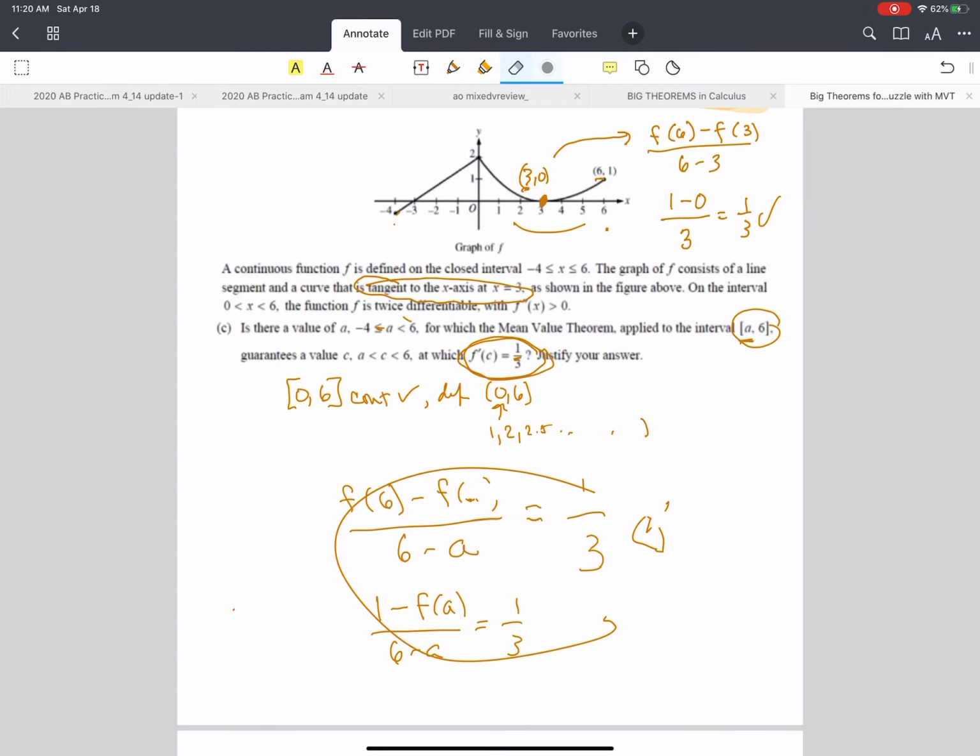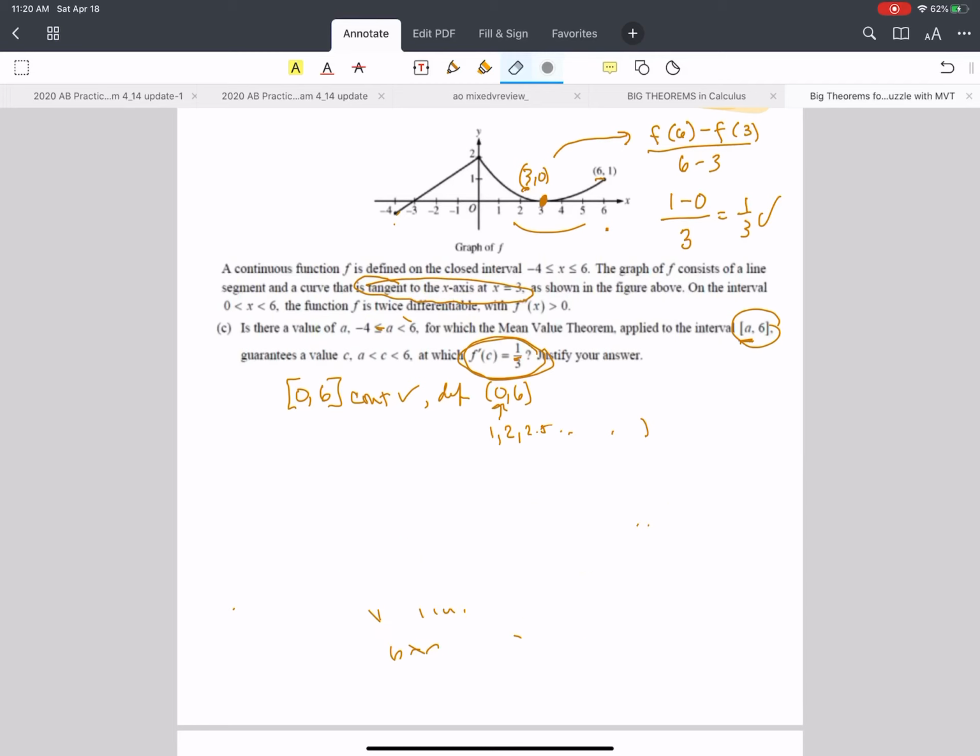I'm going to erase this and say I don't really need this part. Or you can put a little slash through it. It doesn't really matter. They wouldn't really take it against you, I don't think, anyway. So now all you have to say is, so what is that? Make sure you answer the question. So is there a value a?